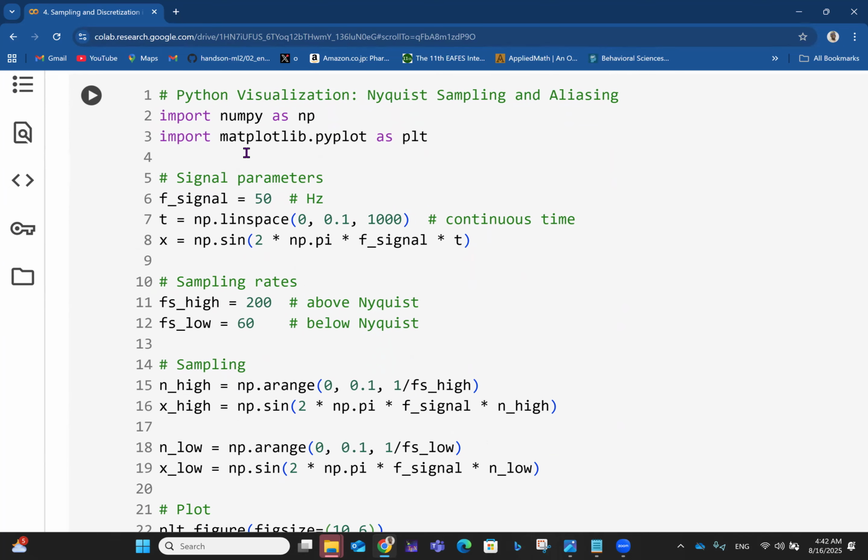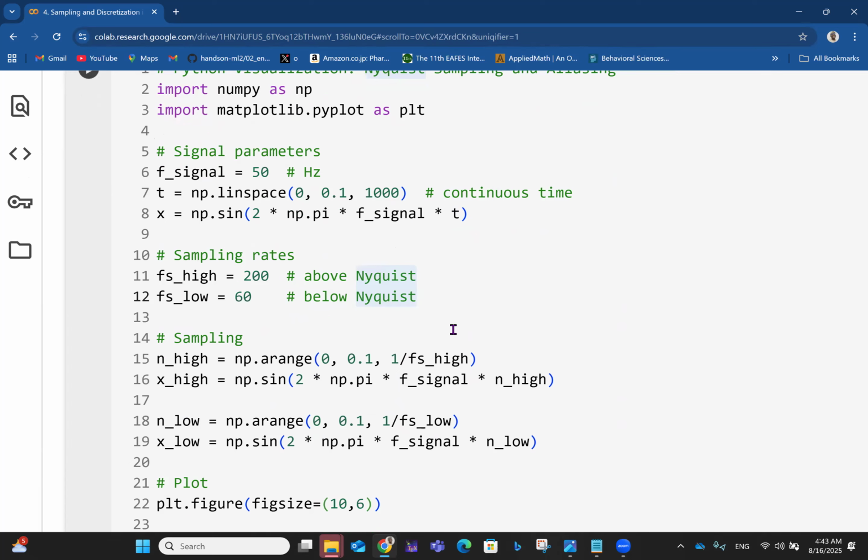So we have the signal parameters now. The signal frequency is 50, so 50 hertz. Then the time, we are working in continuous time from 0 to 0.1 divided into 1000 divisions, and the signal itself is sine of 2 pi f t, where f is the signal frequency we have, which is 50. And then talking about sampling rates, we have a high sampling rate of 200, which is above the Nyquist value, and a low sampling rate, which is below the Nyquist value.